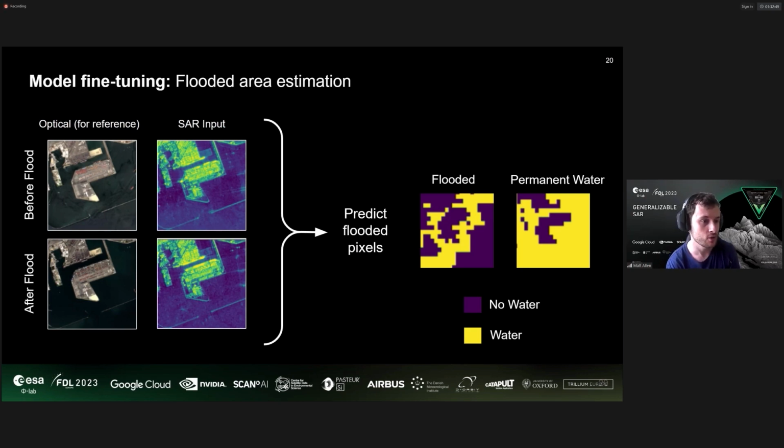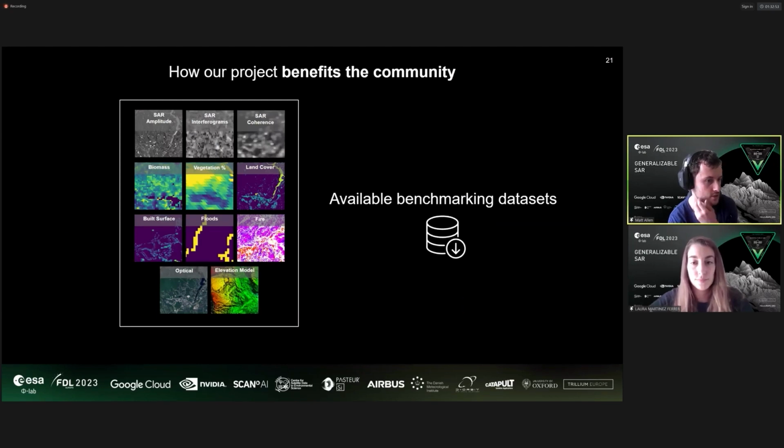Now I'll hand you over to Laura, who'll chat a bit more about the impact that we hope this work will have downstream on practitioners in the science community.